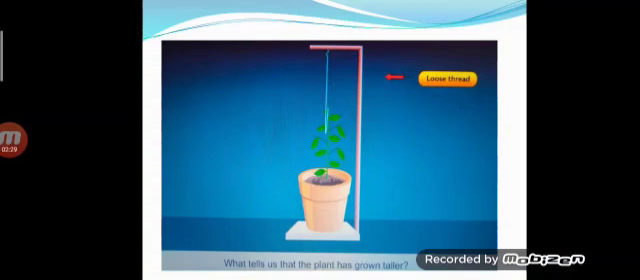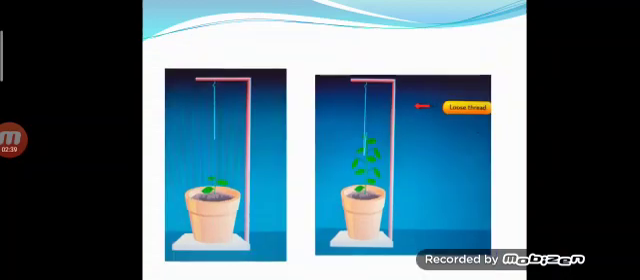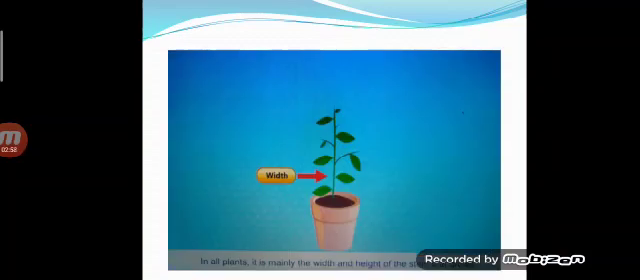In all plants, it is mainly the width and height of the stem that grows. Can you see the two diagrams? Now, can you compare? In the first diagram, the plant was very small and the thread was very straight. And in the second diagram, the plant has grown taller and the thread becomes loose. This shows that all plants grow height-wise and also width-wise.